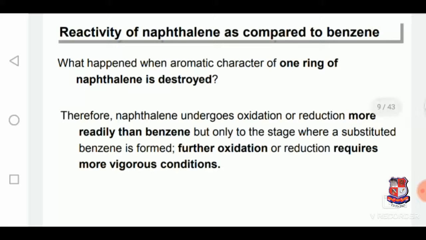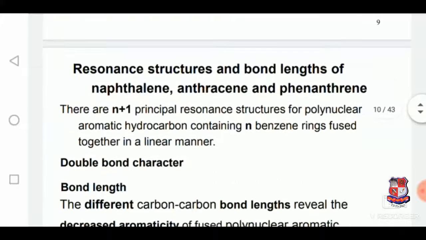Therefore, naphthalene undergoes oxidation or reduction more readily than benzene, but only to the stage where a substituted ring is formed; further oxidation or reduction requires more vigorous conditions.